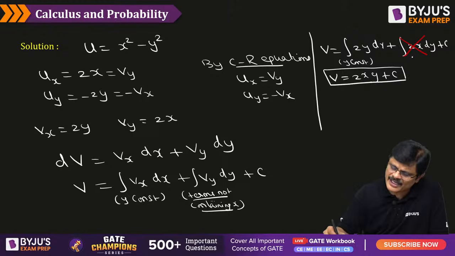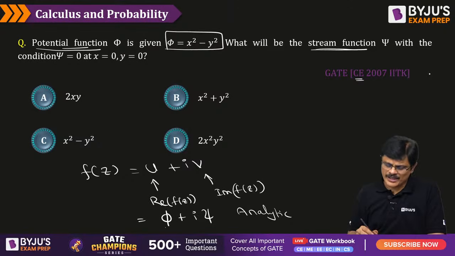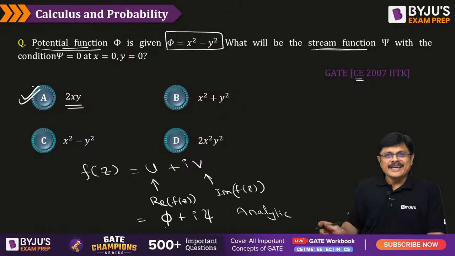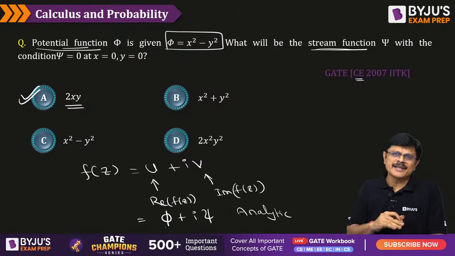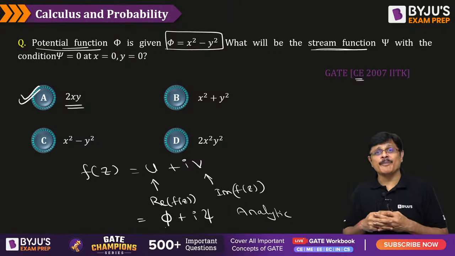So what is v? Here v is nothing but psi, that is stream function, my dear friends. So what is the value of psi, sir? 2xy, means option A. Is the idea clear? Any doubts? Please ask me if you have any doubts, my dear friends. So when real part is given, you can find imaginary part. If imaginary part is given, you can find real part. If either part is given, you can also find function, my dear friends, complex function.